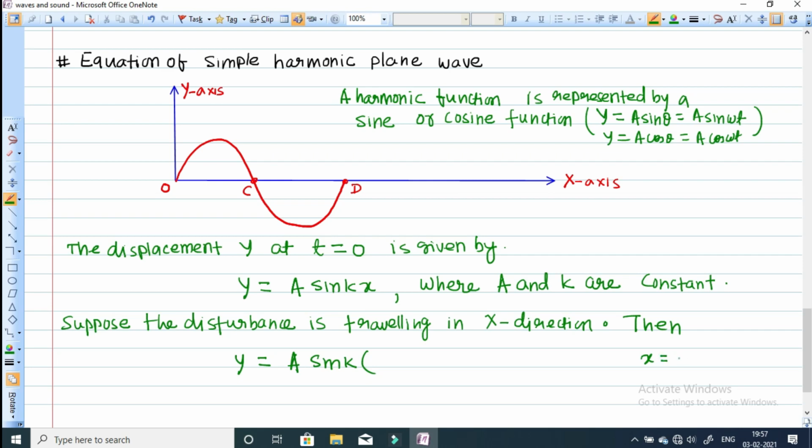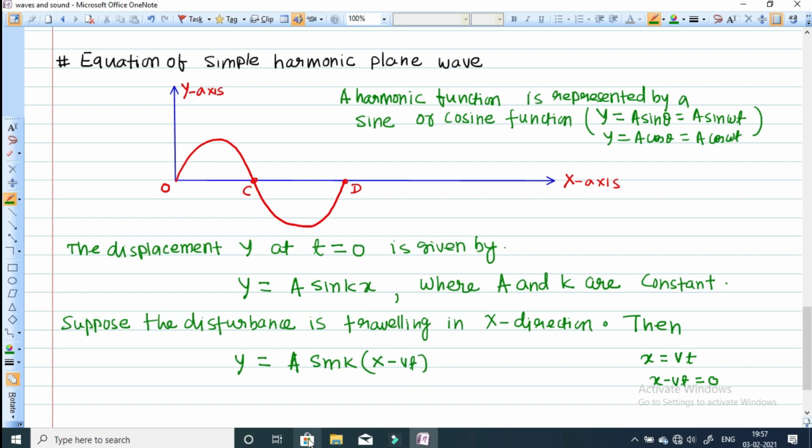I'm just talking about the disturbance. Suppose it is traveling with constant speed v and time is t, then x will be equal to vt, or we can write x minus vt is equal to 0 at time t is equal to 0. So x can be replaced with x minus vt.